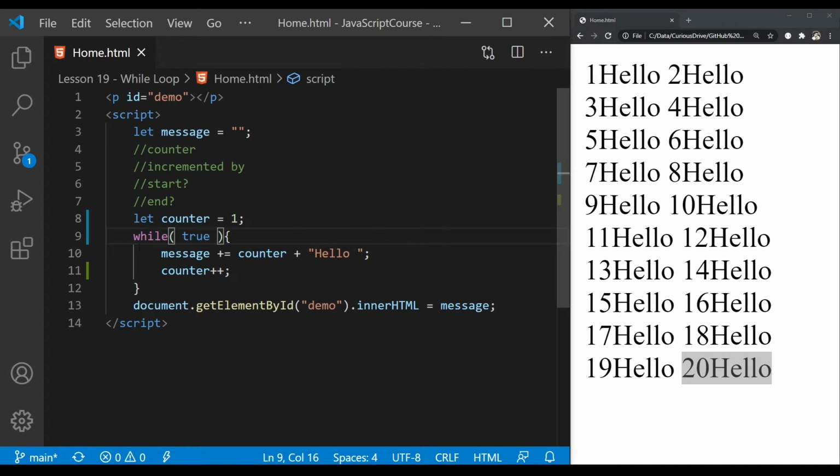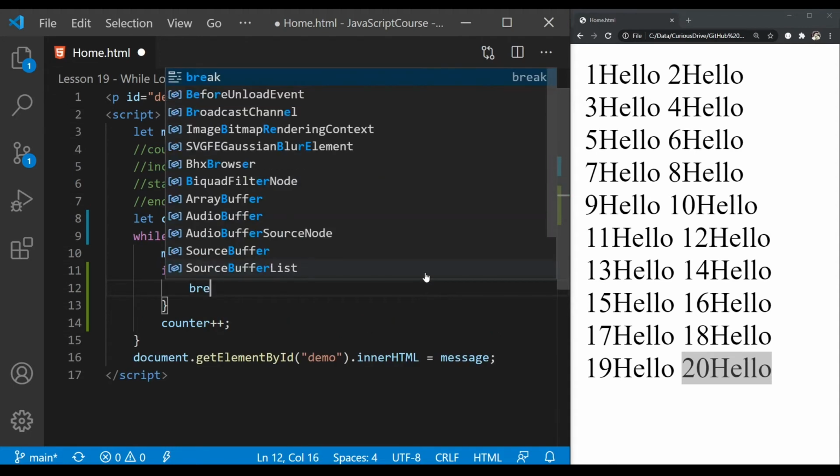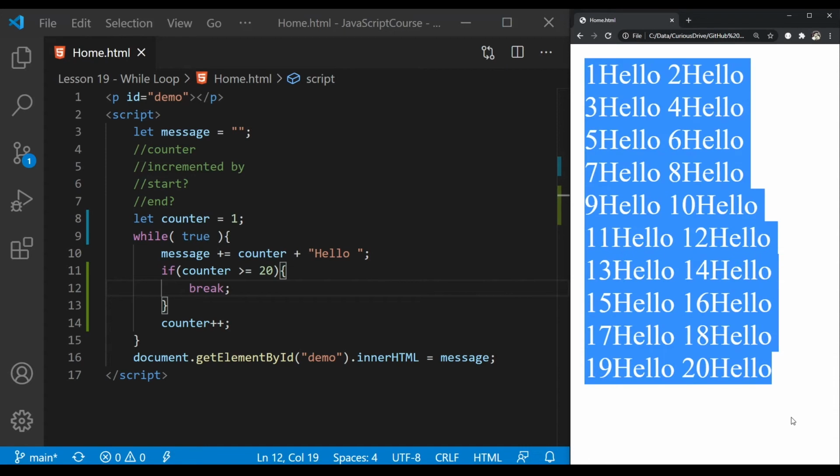To break out of while loop, you can use break statement. To do that, I'm gonna say if counter is greater than or equal to 20, then we would like to get out of this loop. For that, I'm going to use break statement. And now if I refresh the page, it's going to do the same thing what it did with for loop.